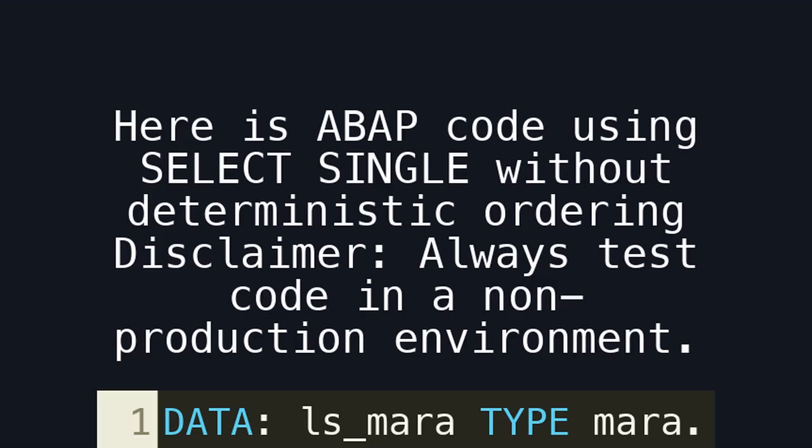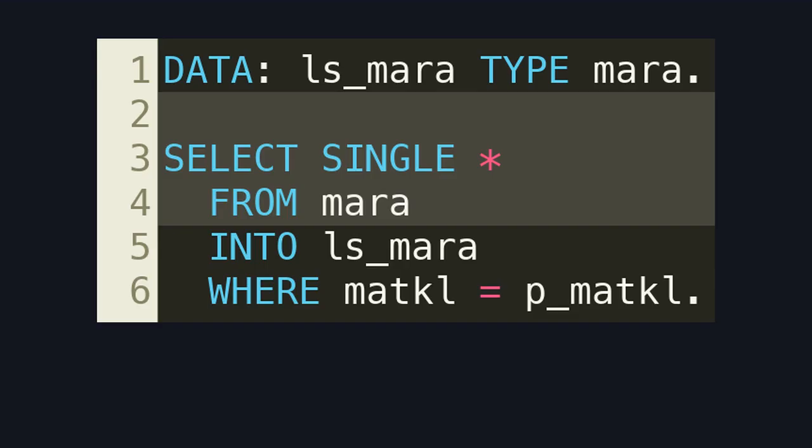Here is ABAP code using select single without deterministic ordering. Disclaimer: always test code in a non-production environment. Here is the code that causes the issue. Select single returns an arbitrary matching row when no order by clause is specified, which leads to inconsistent behavior.